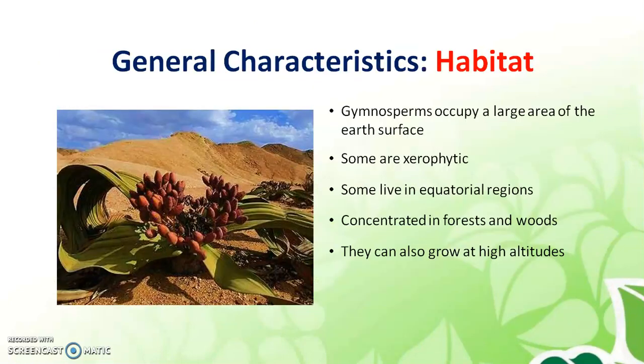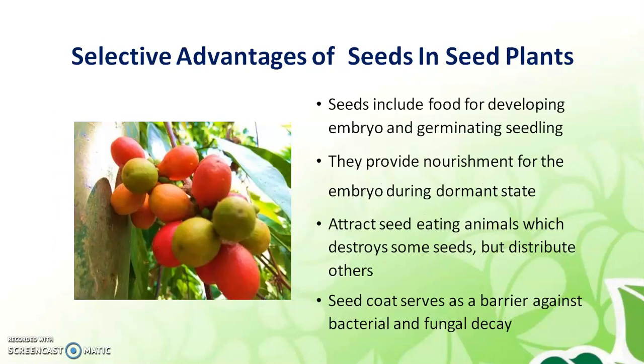So the general characteristics: gymnosperms occur over a large area of the earth. They are xerophytic, and xerophytic are those which are found in deserts. Some live in the equatorial region, that means very hot. Some are concentrated in forests and woods. They can also grow at high altitudes, that means cold places, in hills and mountains.